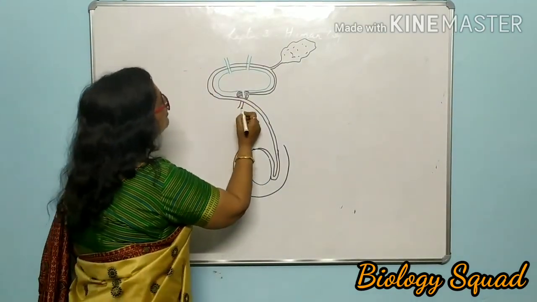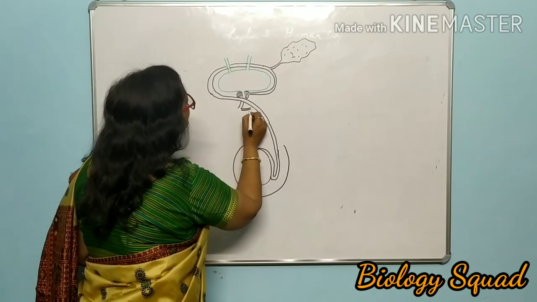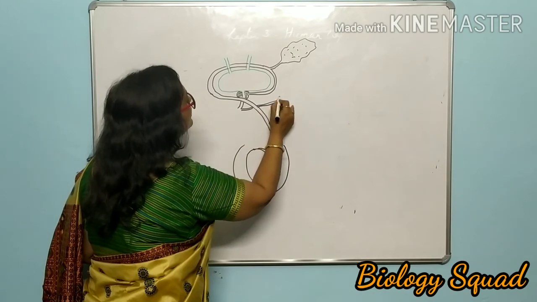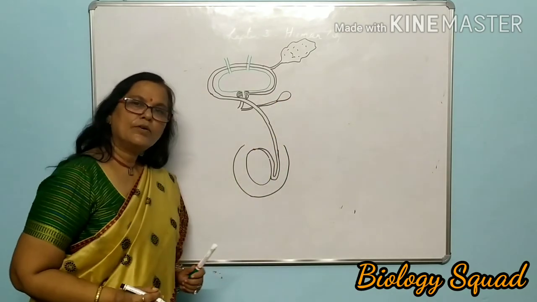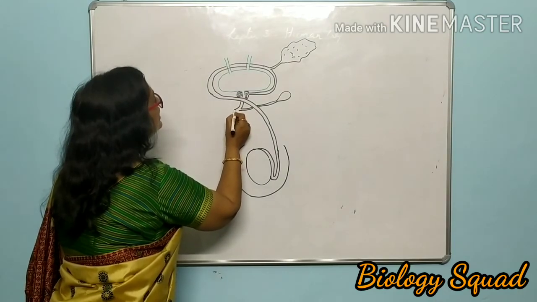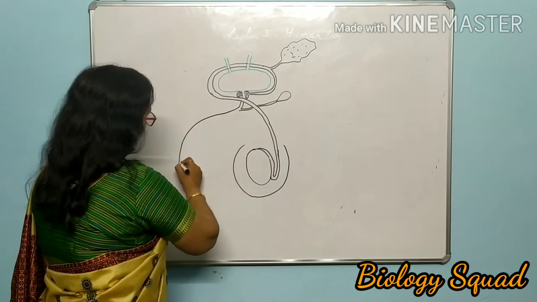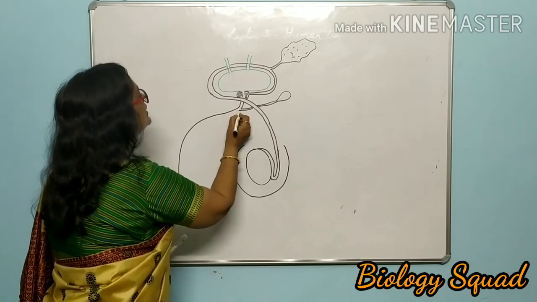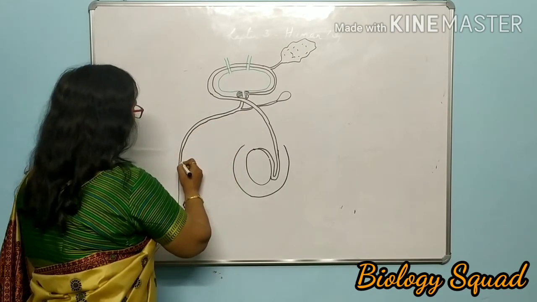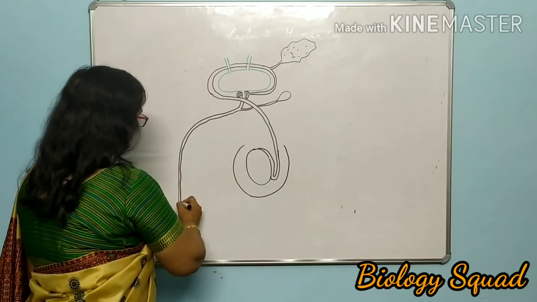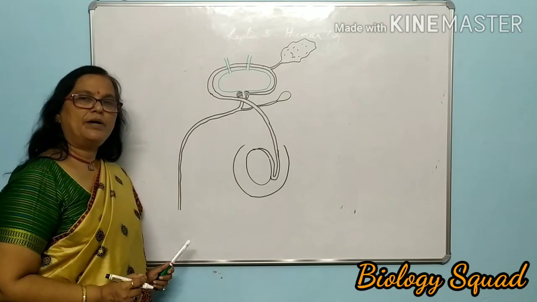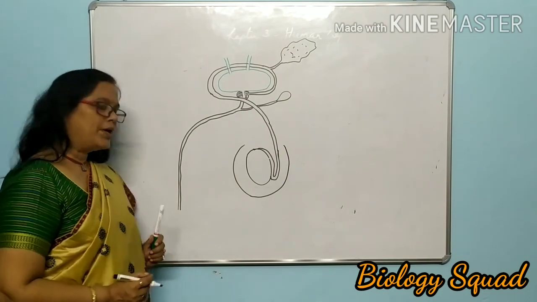This urethra will further join another accessory gland, known as the Corpus gland. And further, you can say it as the ejaculatory duct also, or urethra itself. It will continue, and it is the final duct which is carrying sperms outside the body.